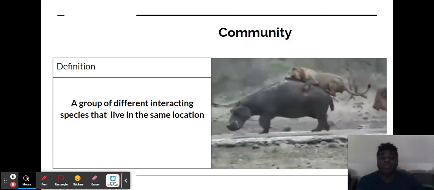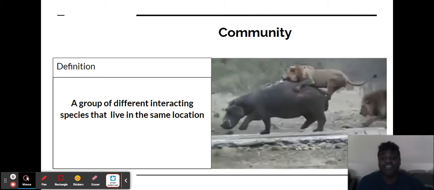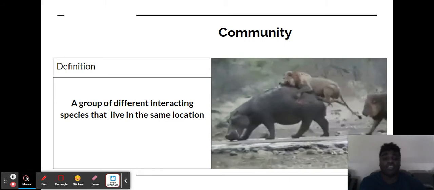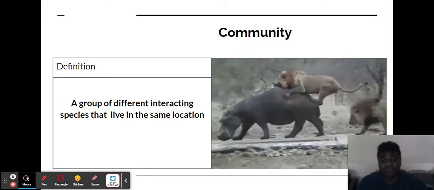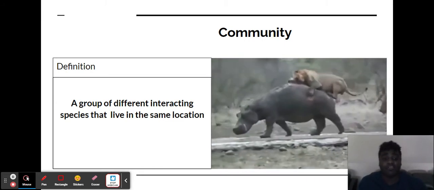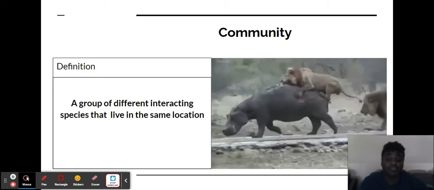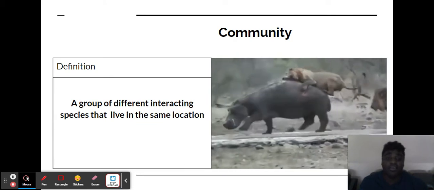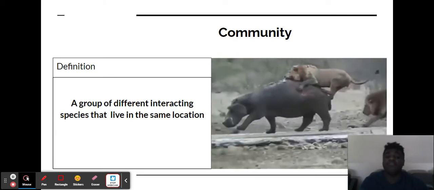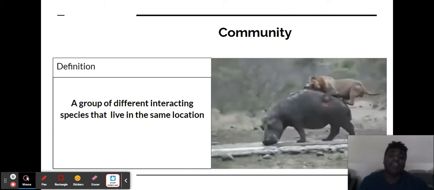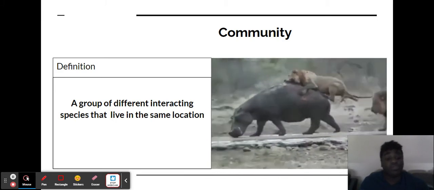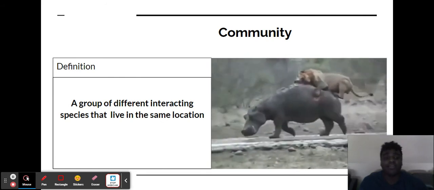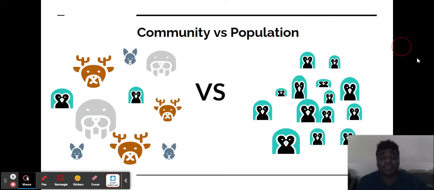Next up, we have the community, which is a group of interacting species. So, that means the plants and the animals as they actually interact in their environment in the same location. Now, it doesn't matter what these interactions are. It's just the fact that they are somewhere close to each other and they can interact with each other. Now, this is every single living species in that ecosystem. So it could be all the plants and all the animals, all the bacteria, all of them that interact in that environment. That'd be known as a community.